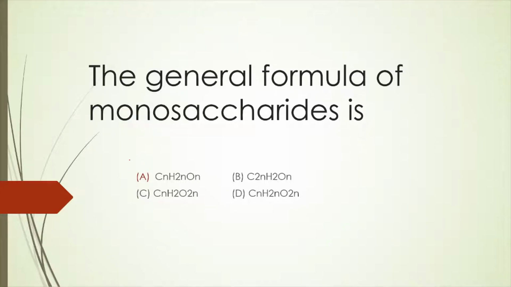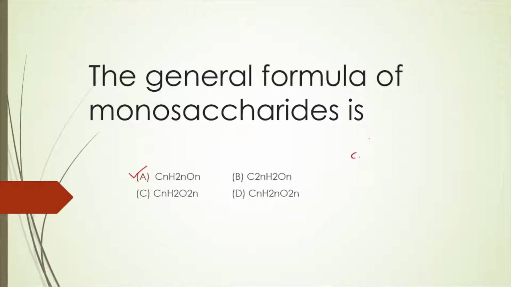So today we are going to see some MCQs on biochemistry. So the first question that we have is the general formula of monosaccharides. Out of the given four options, we can see that only option A is correct. Why am I telling you?